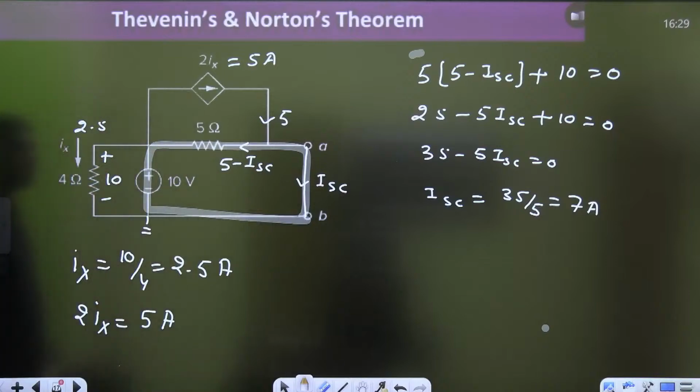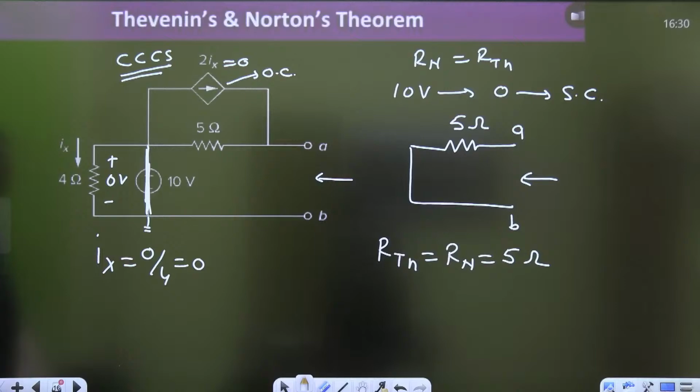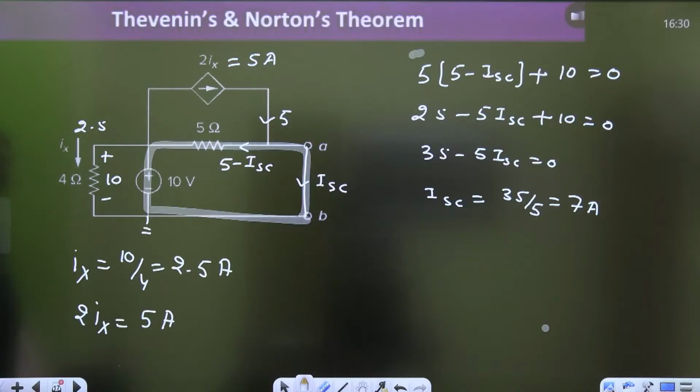Check the calculation, because the answer is 0.2 ampere or 5 ampere. Let's check the calculation. 10 divided by 4, that is what? 2.5. 2.5 into 2, that is 5. Oh yes, where else is the mistake?